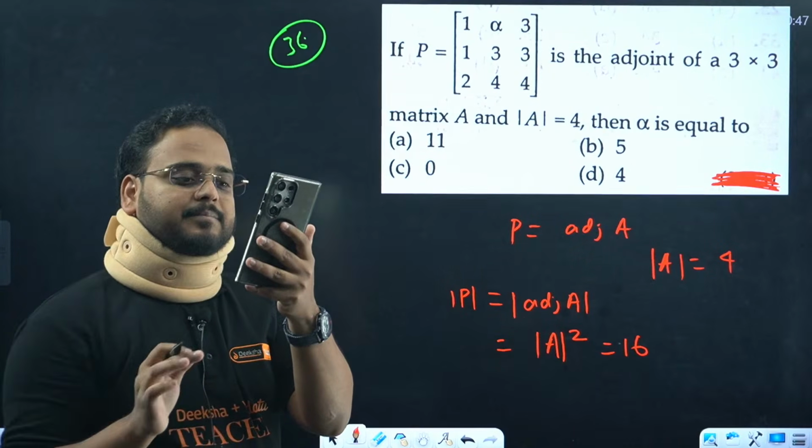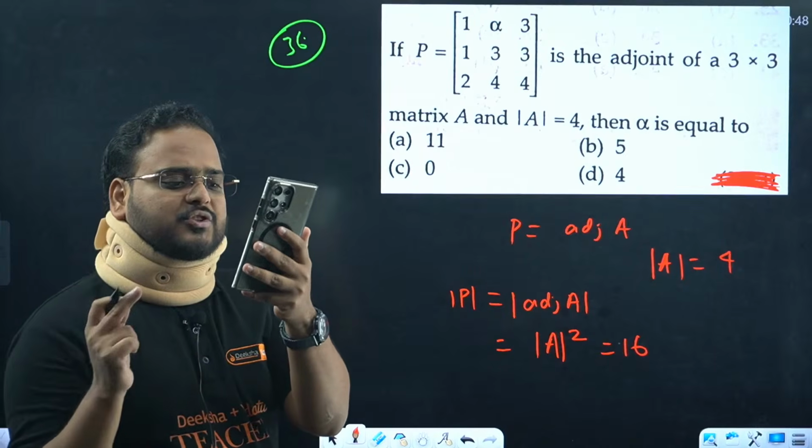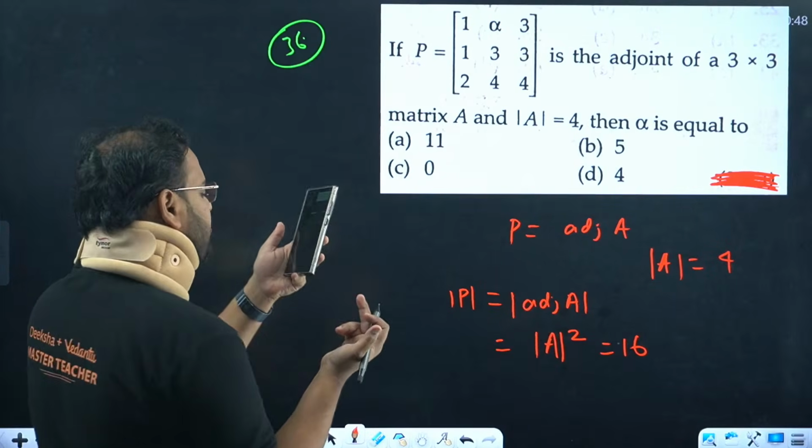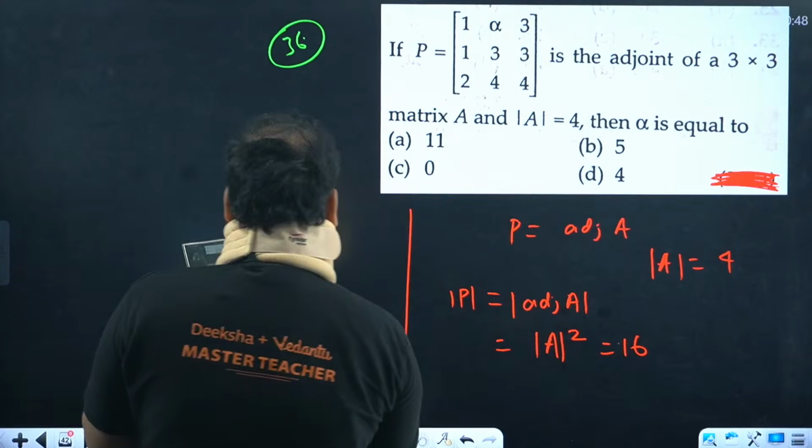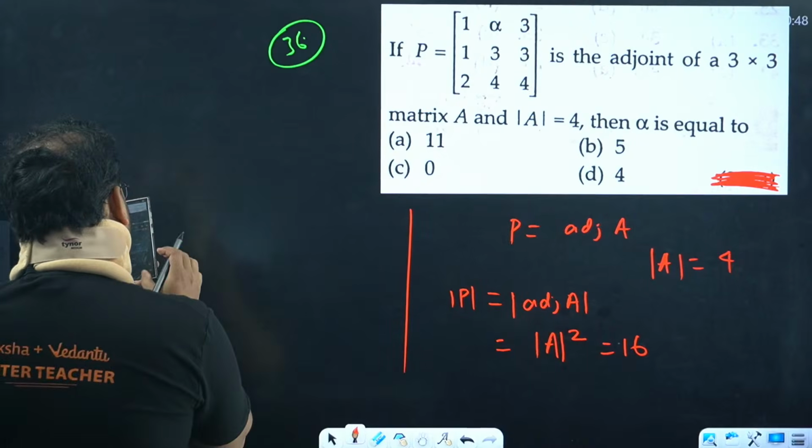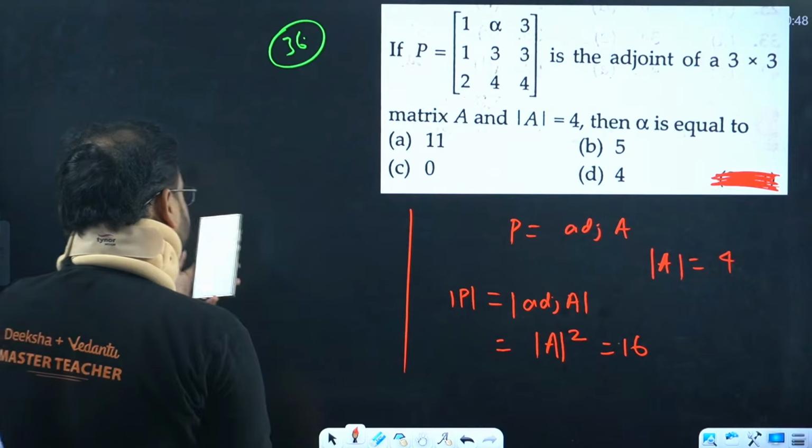Answer is 11. I'm not sure about the answer of this question. Manikanta, I have to check. I think the answer should be 11 only. Yeah. Alpha, where is your answer? I'm waiting for your answer.